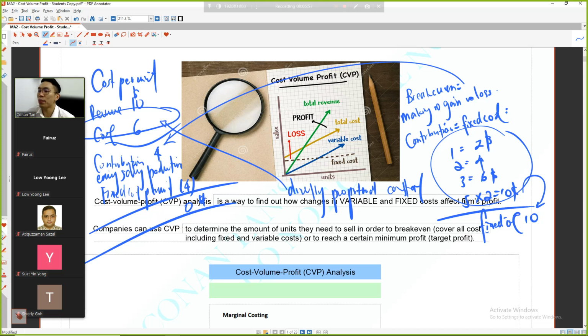The second use is that a company can use CVP analysis to determine how many units you need to sell in order to break even. In such a case, we need 5 units to cover all costs, including fixed and variable, or to reach a certain minimum profit.